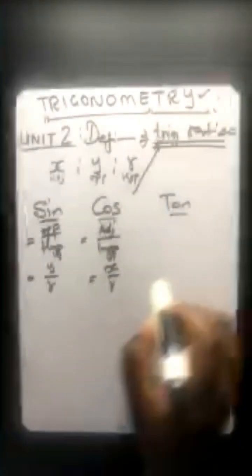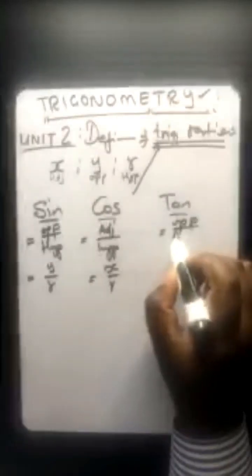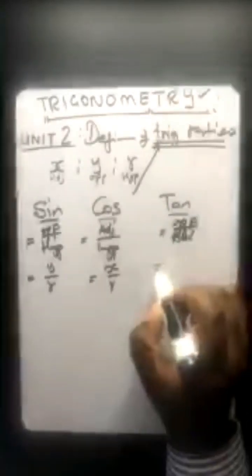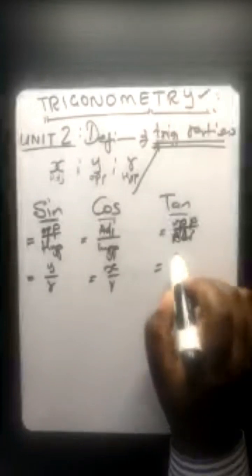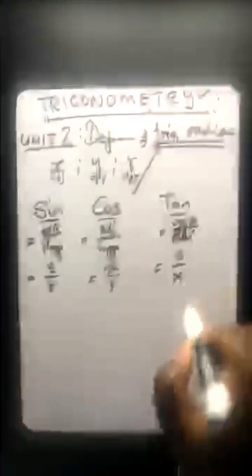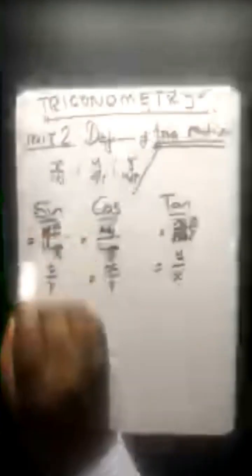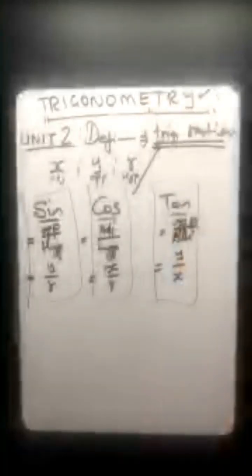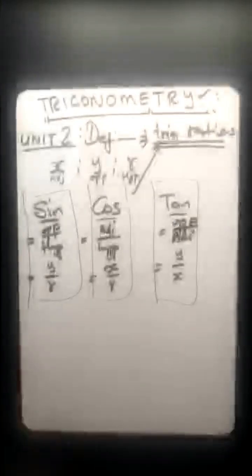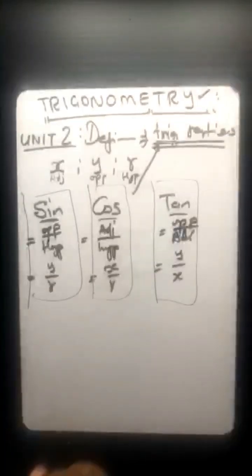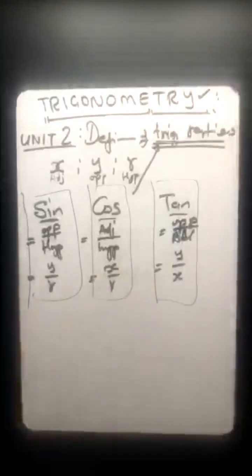For tan, it's opposite over adjacent, which is y over x. I'm sure you are not seeing this for the very first time. Whether you say SOHCAHTOA or whatever helps you remember, just make sure you stick to that.